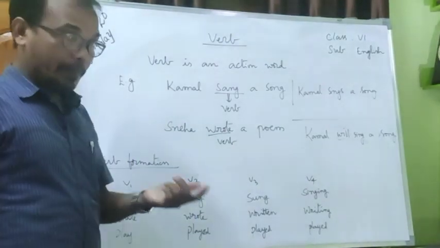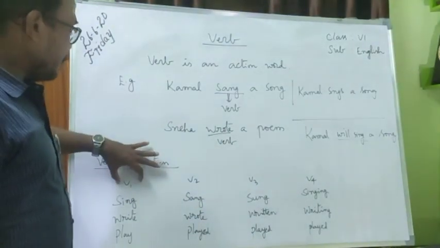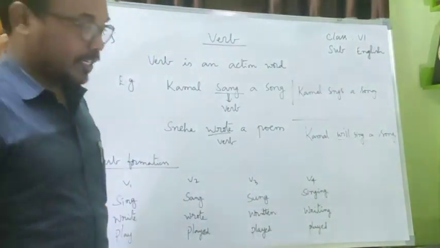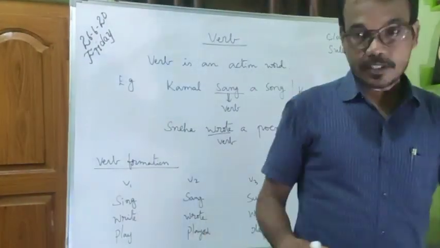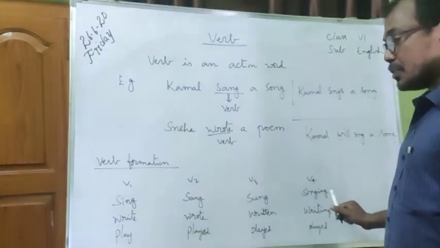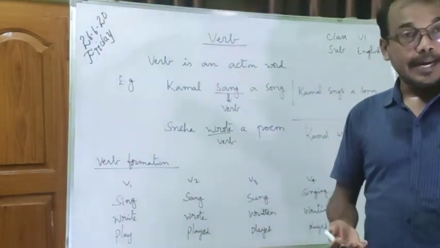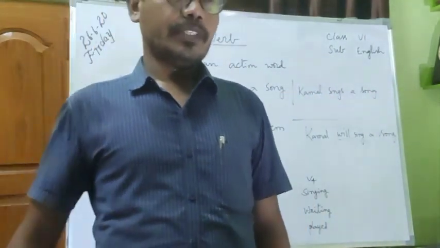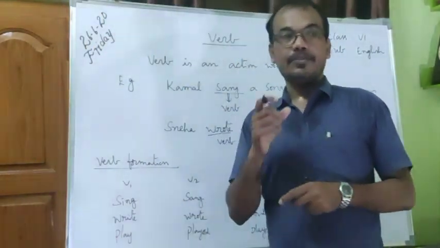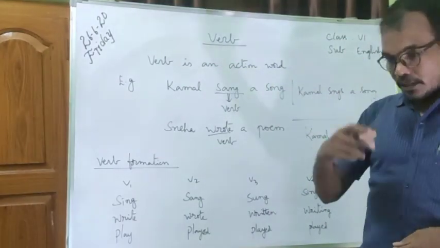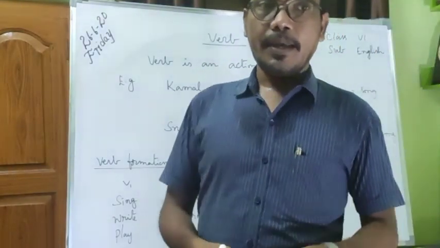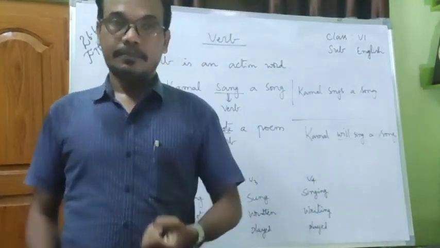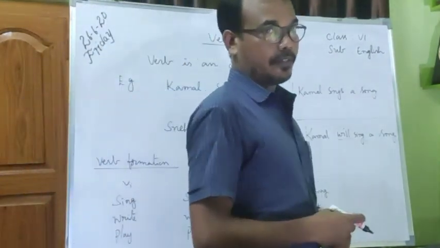That's why I repeat this instruction again. This is very important. V1, V2, V3, V4 are very important. Why? Because unless we learn these formations of the verb, you cannot write sentences with their tenses. Did you understand? So verb is a very important chapter in the parts of speech. Of course all parts of speech are important, but verb is like a heart, an important part of speech.